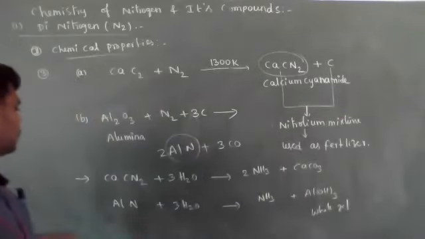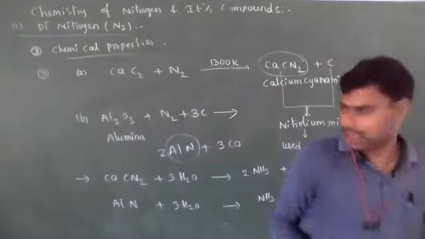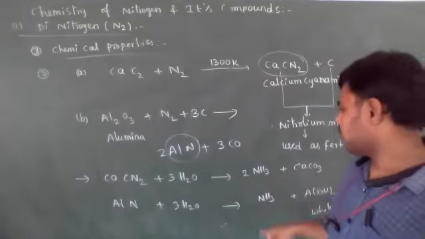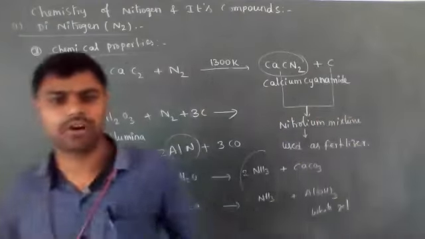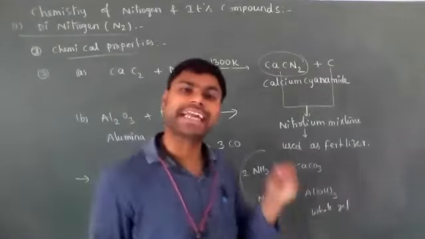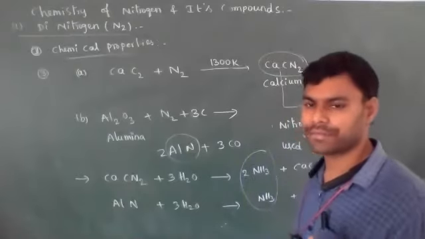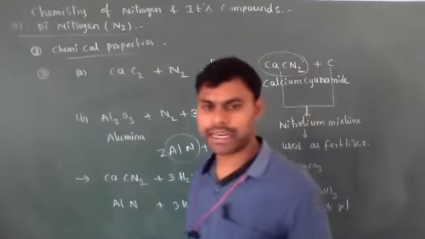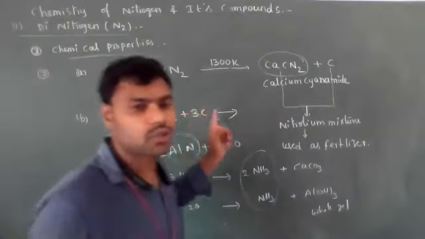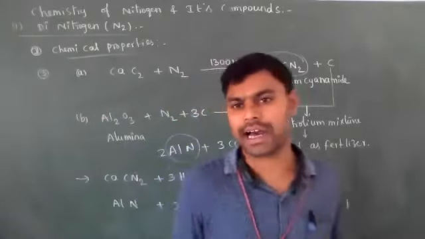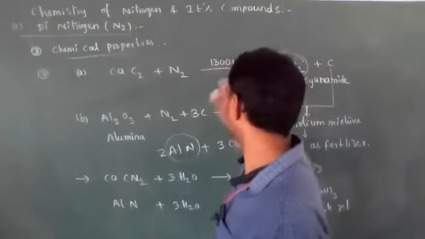Okay, so these are some unique characters. Calcium cyanamide or aluminium nitride on hydrolysis both produce ammonia. From ammonia also we prepare N2 gas. When ammonia reacts with cupric oxide CuO, or ammonia reacts with bleaching powder CaOCl2, then it produces N2 gas.